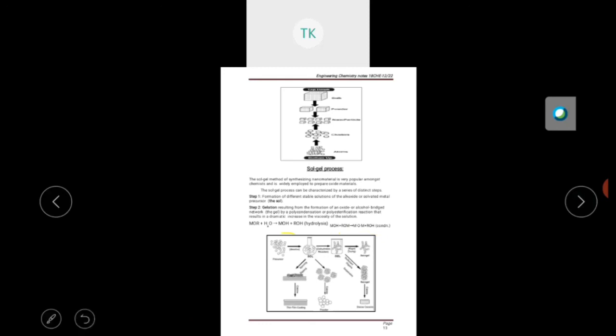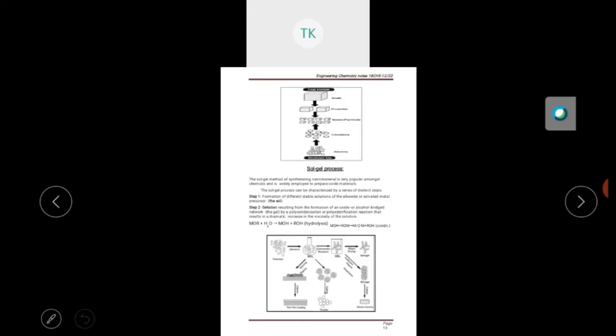Only three processes are there to synthesize nanomaterials: the sol gel method, the vapor condensation method, and the precipitation method. Out of those, two questions are compulsory.